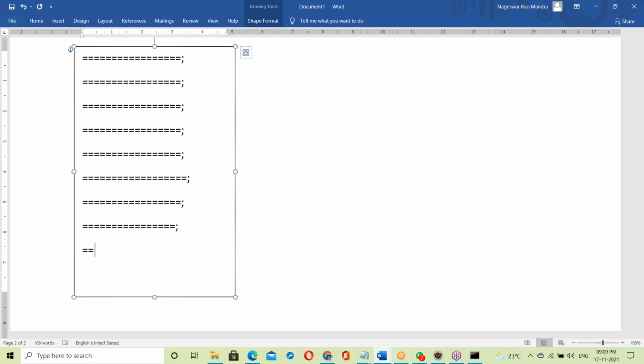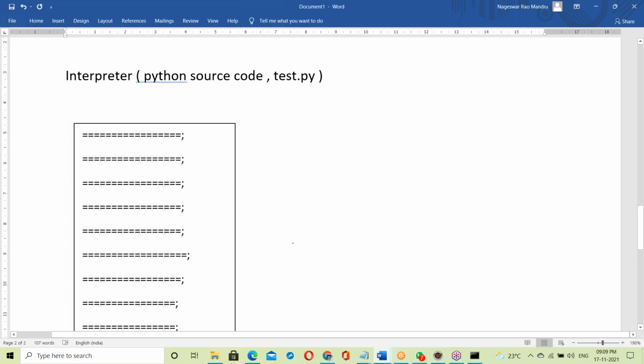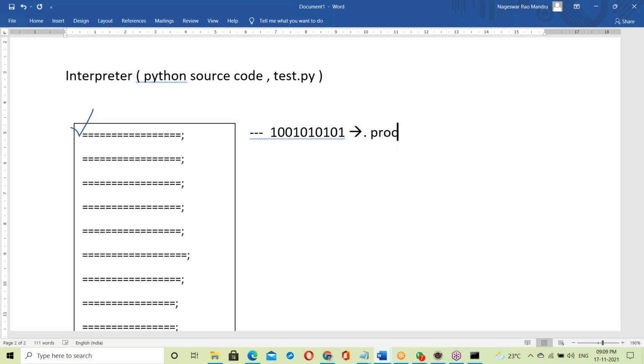So next line, next line, like this. How is the interpreter working here? First of all, the interpreter checks the first line. If the first line is correct, this code is simply converted into binary format, zeros and ones, and given to the processor. The processor will generate one output here.